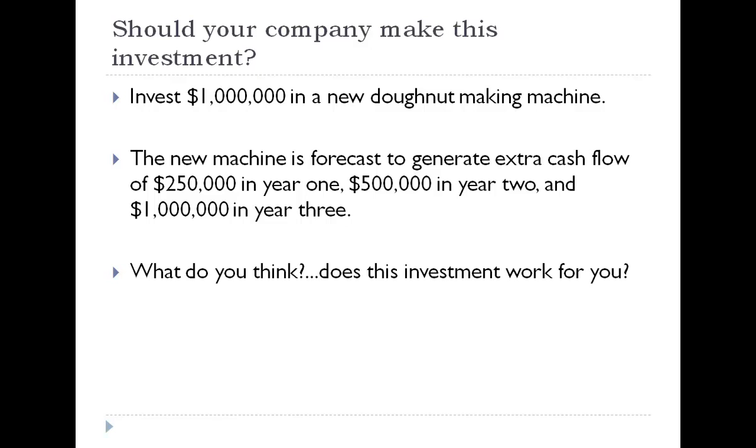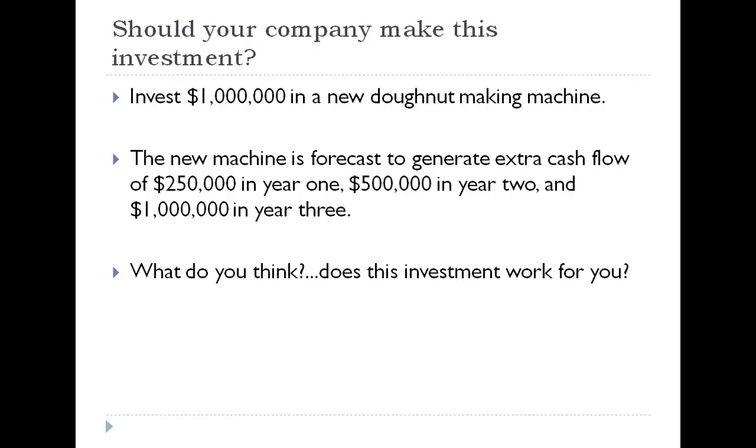In many cases, it's difficult to determine whether or not an investment like this is the right thing to do, particularly when you look at what we call uneven cash flows that occur in the years following the investment. Some companies have a very hard time trying to make these types of decisions. And what if you're trying to decide between more than one possible investment? What if there are two different types of donut machines that you're trying to compare?